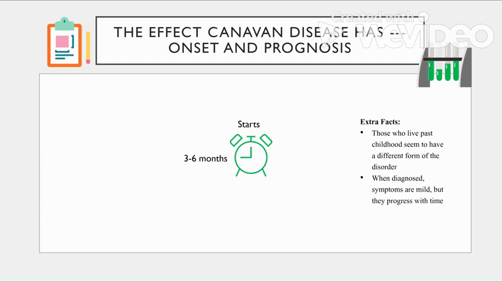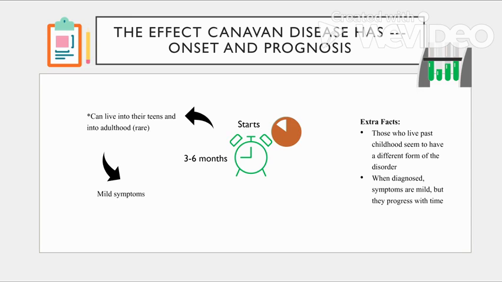The onset of symptoms first begins around 3 to 6 months, and in most cases, children die before age 10. However, depending on severity, they can live up to their teens and into adulthood, although it's very rare, and those who do end up living that long tend to have more mild symptoms.